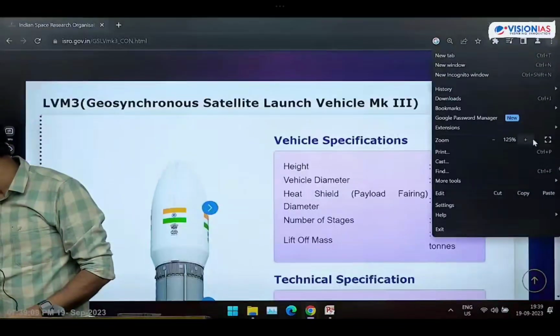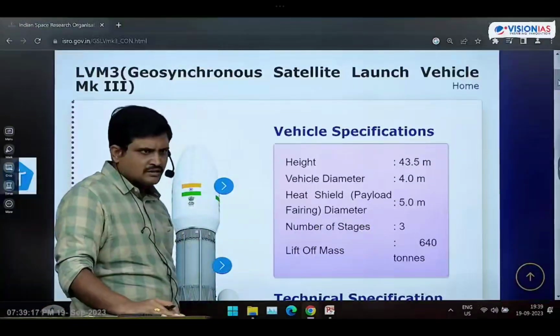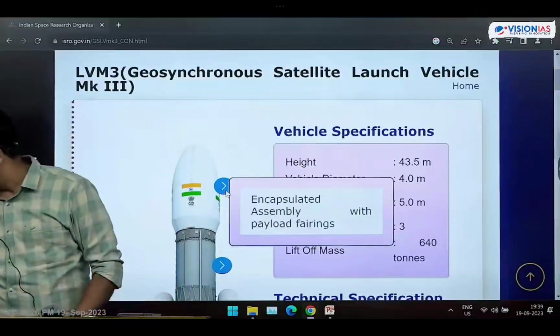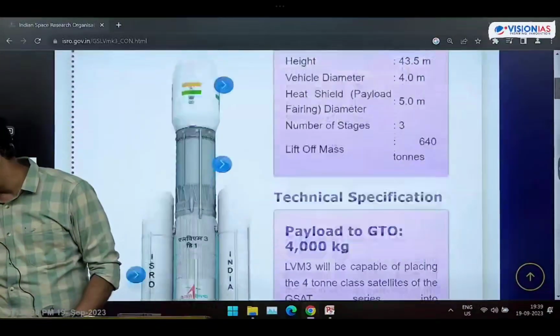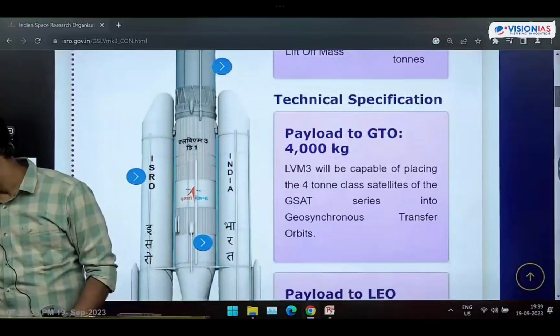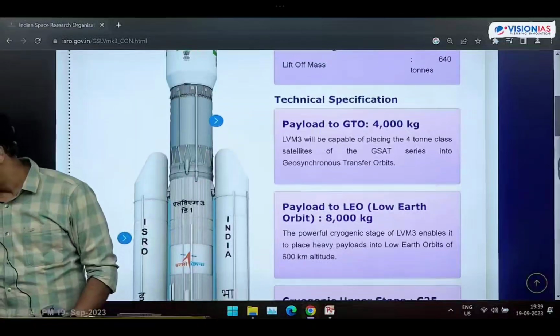Next, one more thing I want to show you: in GSLV Mk3, how many stages were mentioned? 3 stages. It was mentioned as 3 stages, friends. This is the place where payloads are placed. And next one is the cryogenic engine. So this is the cryogenic engine stage.